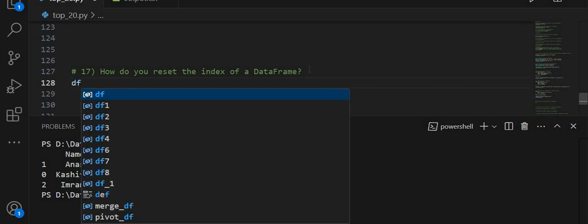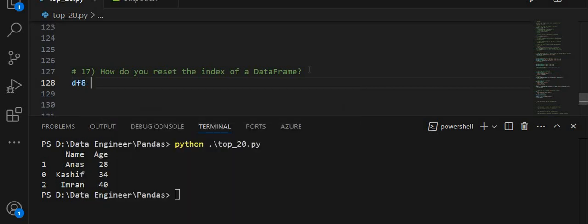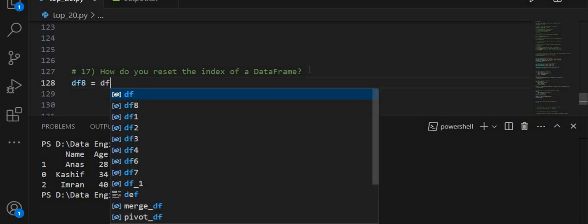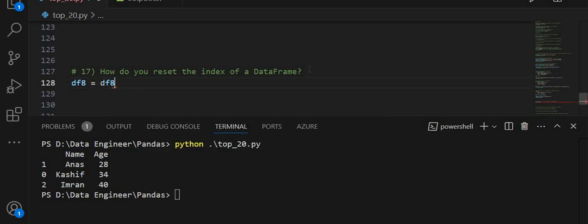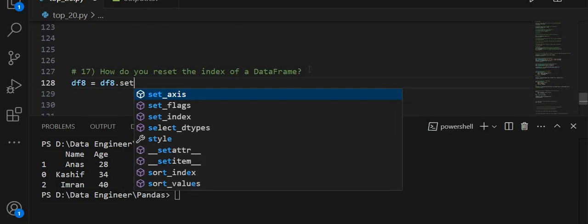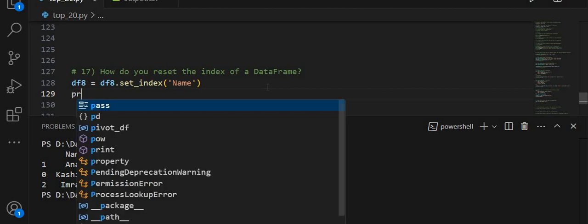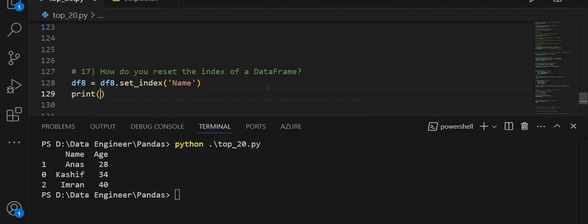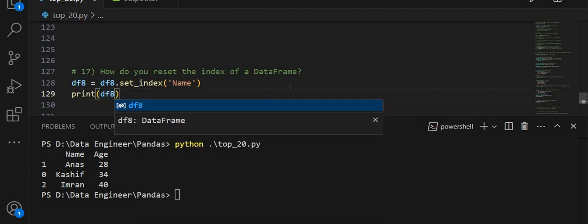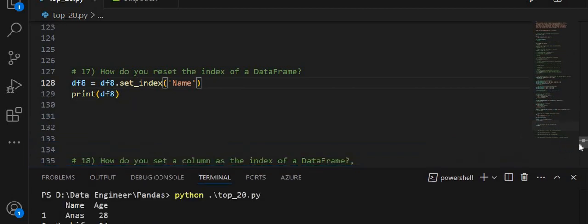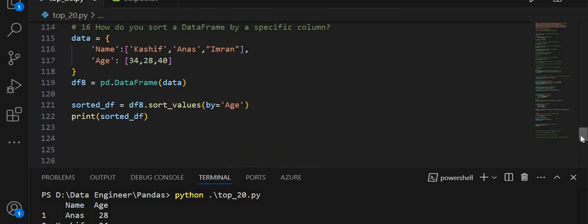We have data frame df8 and I am applying df8.set_index on the basis of name, and after that I am going to print df8 once again. Let me show you df8. As you see, df8 is the data which I created from the dictionary.